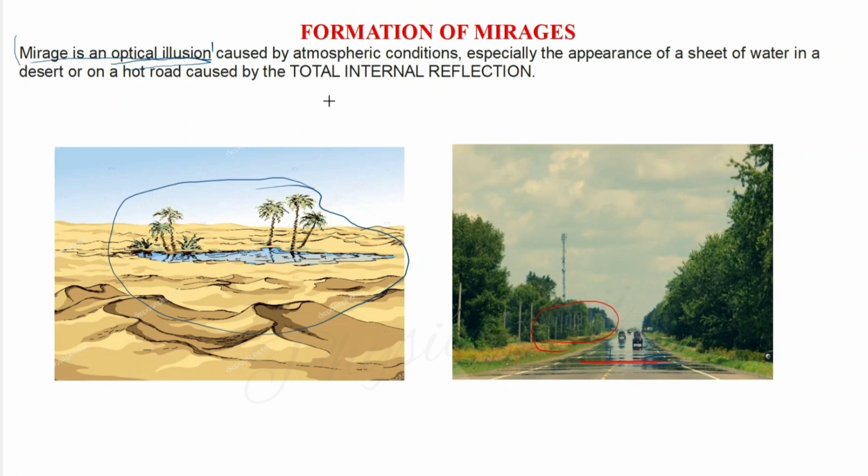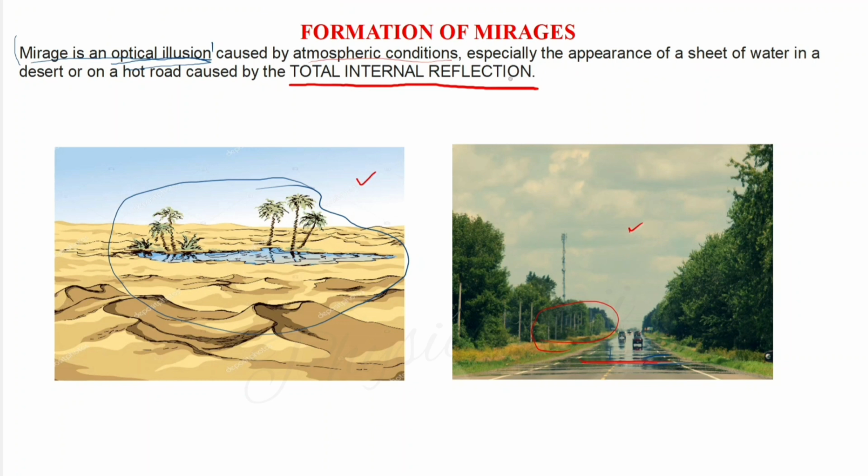And what is the cause of the formation of mirages? Let's see. Mirage is an optical illusion caused by atmospheric conditions, especially the appearance of a sheet of water in a desert, or on a hot road, caused by total internal reflection. So the main cause is total internal reflection. We already discussed in the last video about total internal reflection.